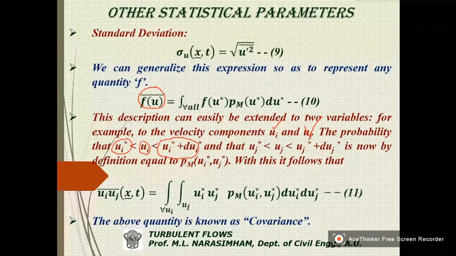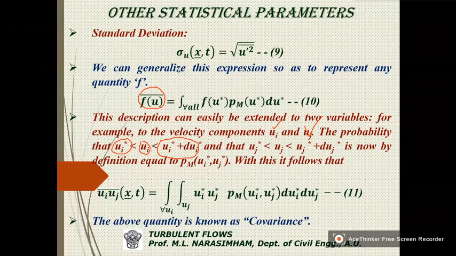Now, if we consider the product of this, I can extend the same type of definition. The only thing is this U is replaced by the product. You see?